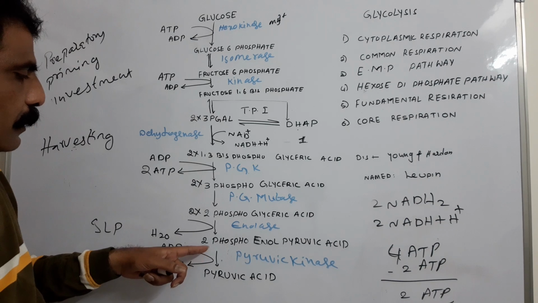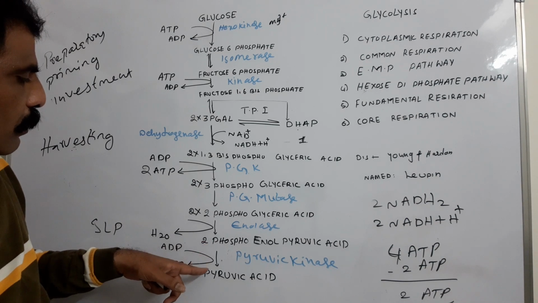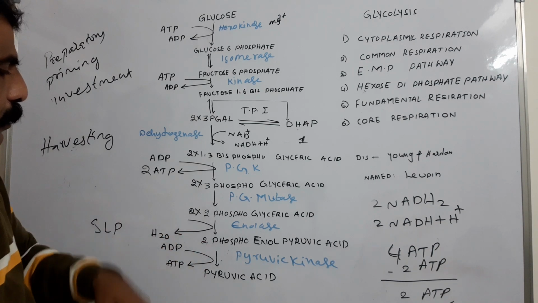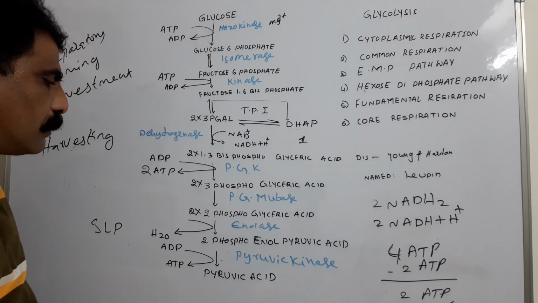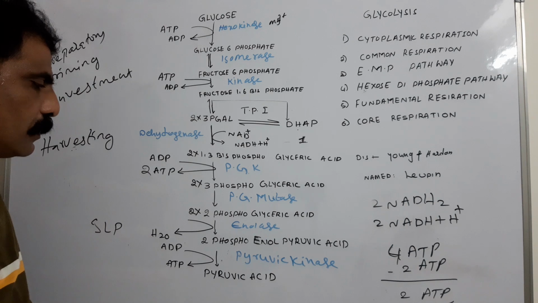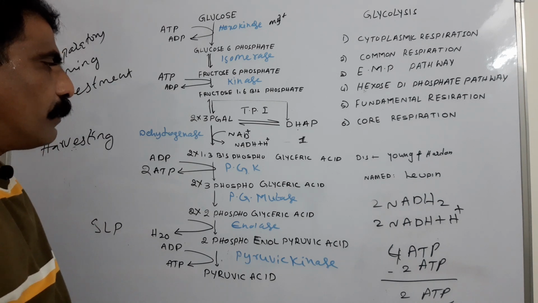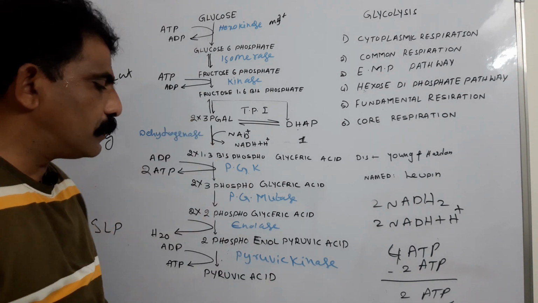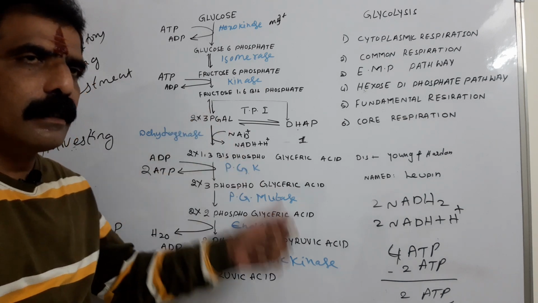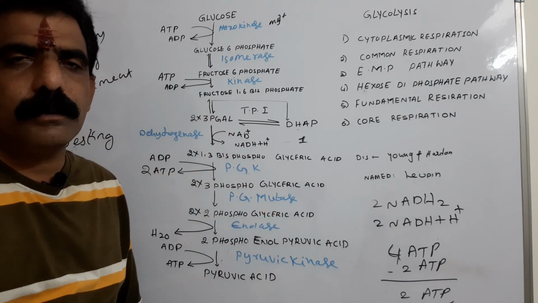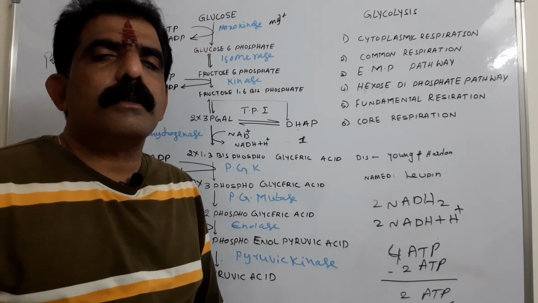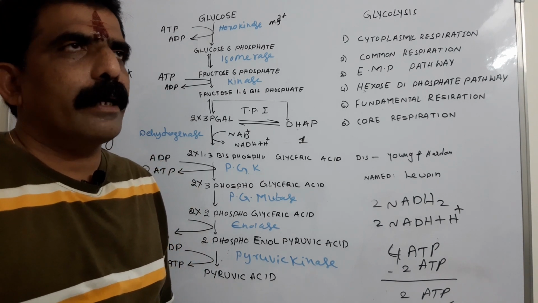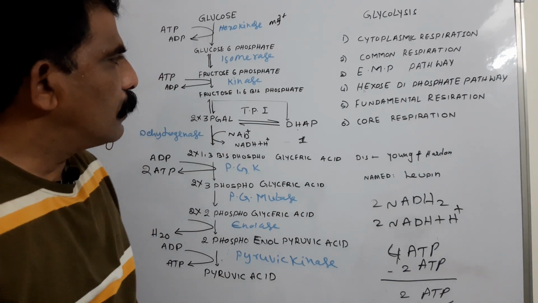And again here, 2-phosphoenol pyruvic acid to pyruvic acid, these three are irreversible, whereas the remaining 7 are reversible. So the ratio of the irreversible and reversible reactions of glycolysis is 3:7.